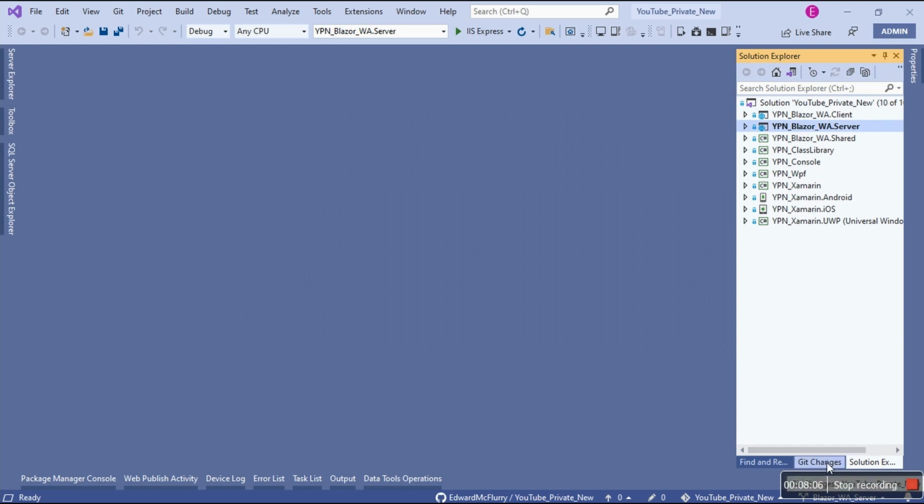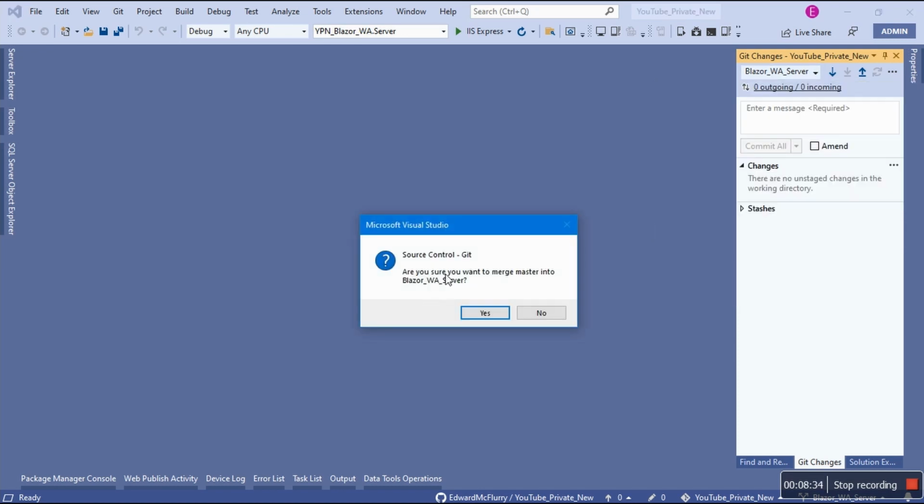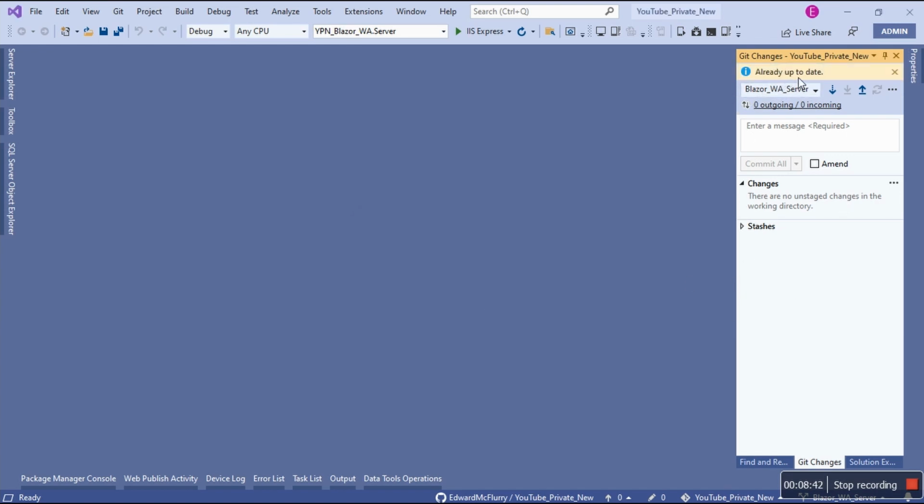Cool, so let's begin. The reason why I want to introduce commit messages is that you go to master, you right click, and you say merge into the current branch. Now, what is the current branch? Blazor underscore WA underscore server is the current branch. So when I say merge this branch into the current branch, I'm saying merge master, and it will ask, are you sure you want to merge master into this? I'm saying yes. This is important. This is a pro tip. It needs to say already up to date. Every single time do this when you switch in between branches.